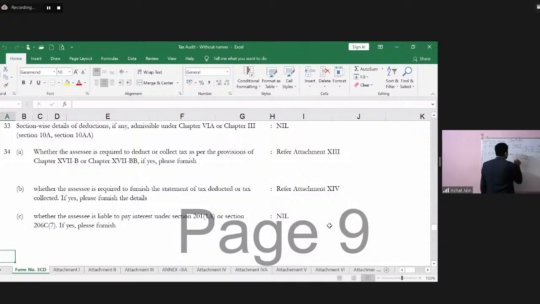So in this case, management doesn't want to report in Form 3CD. Alright, so these are the two matters, and let me just bring in one more point over here.